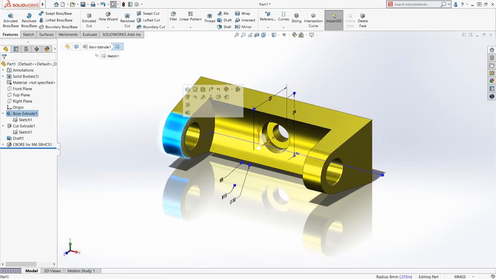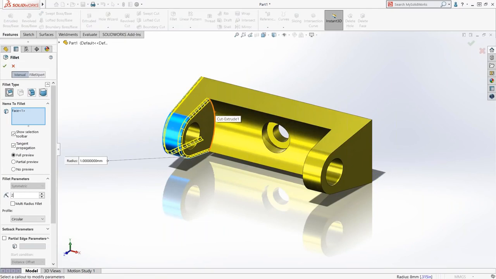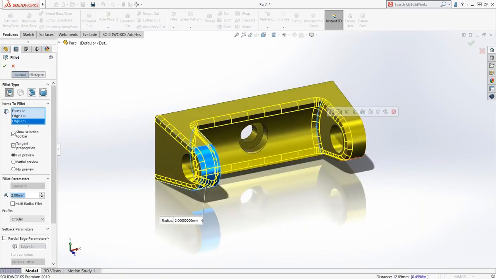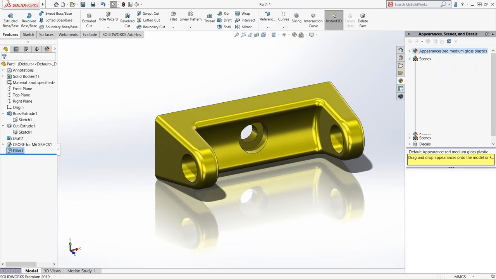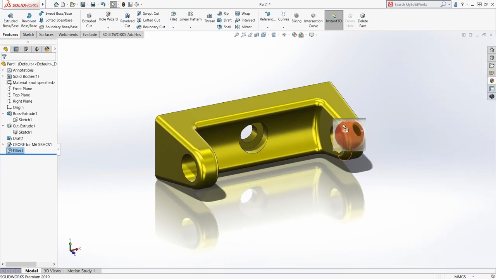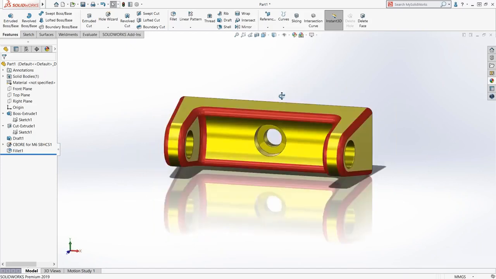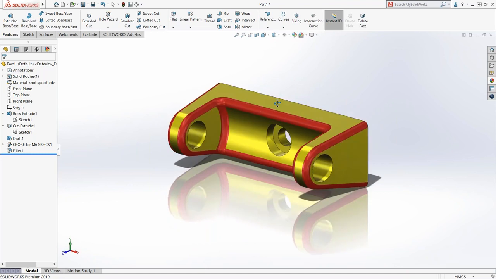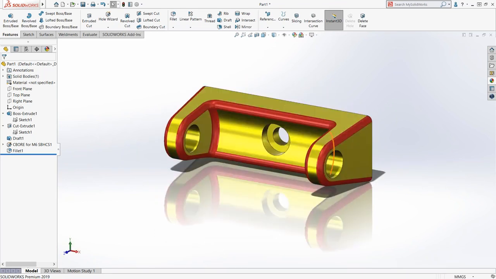Finally, what we'll do is we will add some fillets. These are going to be 2 millimeters. And I'm going to choose these edges here and also this face here. So just grab those 3 faces and add that. This isn't necessary, but one of the things I like to do is just apply an appearance to that feature. What that does is help me visually understand and see that particular fillet and make sure it captured all the edges that we have.